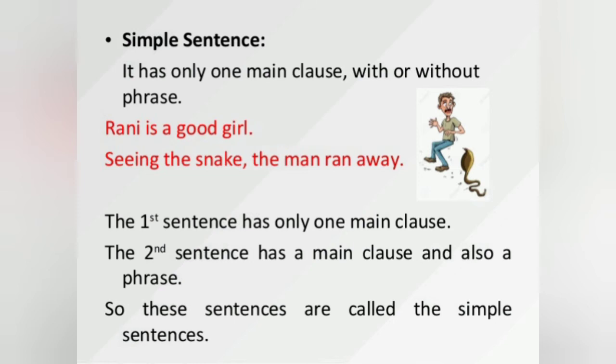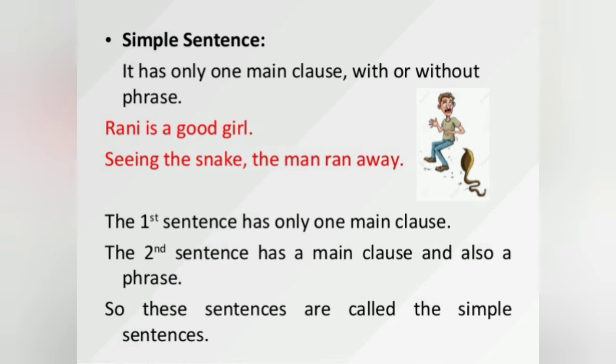So next let us see. Seeing the snake, the man ran away. The man ran away is a main clause. Seeing the snake is a phrase. Okay. So the first sentence has only one main clause, and the second sentence has a main clause and also a phrase. So these sentences are called simple sentences. So we should understand, if a sentence starts with the ing, that means with the phrase, then that is a simple sentence. So keeping these things in mind, we should know how to convert one sentence into another form.